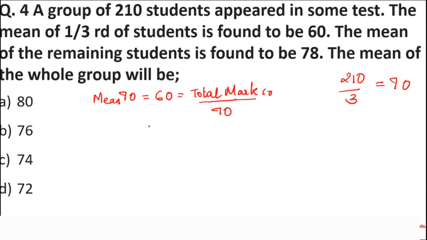Okay. So total marks of 60 students, I'll denote it by M. T and M, it is how much? 60 into 7, 4200. Okay. So we got the total marks of 60 people.